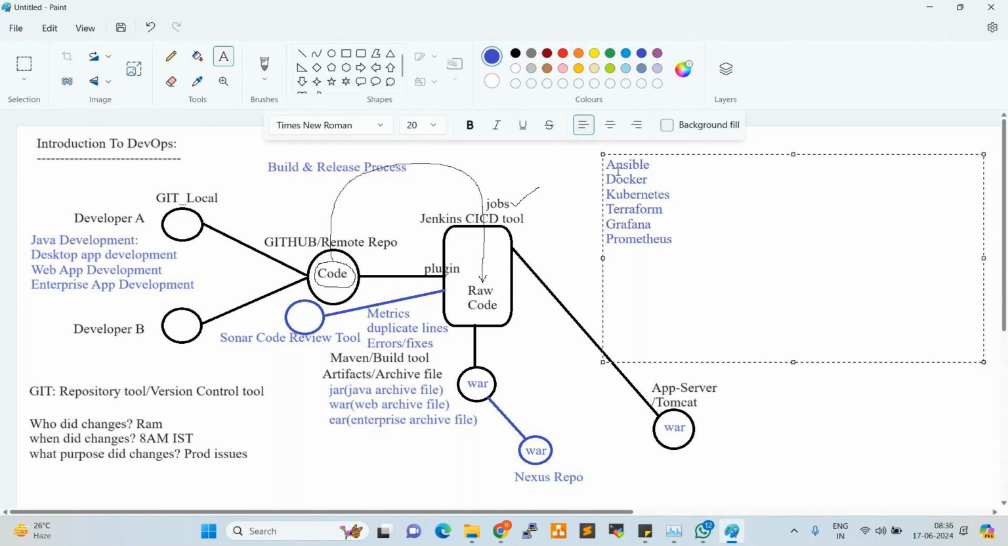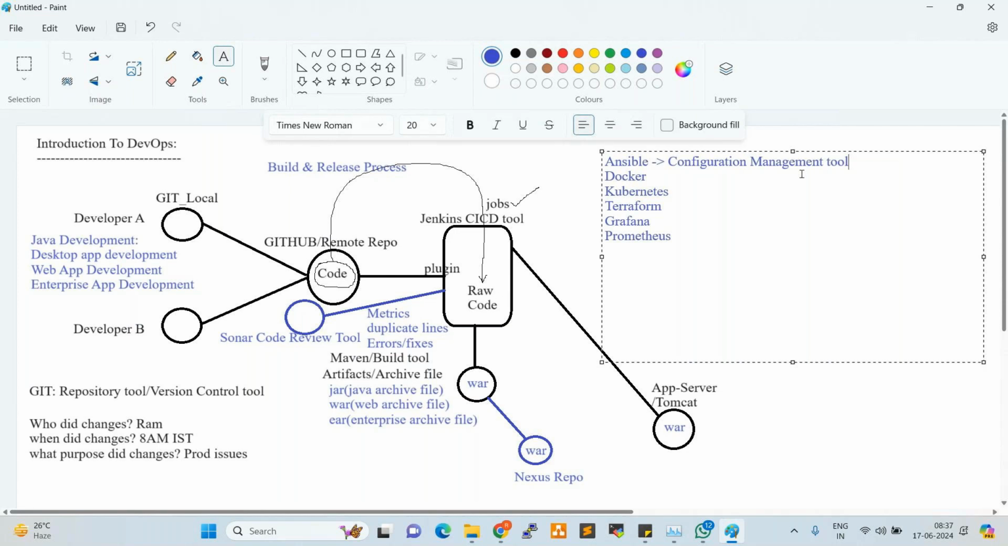So these are the very advanced tools, very core tools, right? Ansible is the configuration management tool. So what is configuration management? By using Ansible, we can automate any activity. We can change the configurations by using Ansible. We can work on the configurations by using Ansible. We work on the deployments by using Ansible, right?